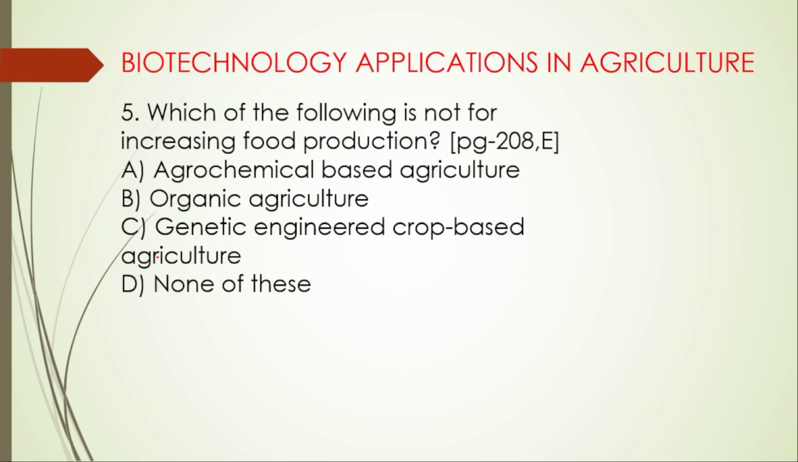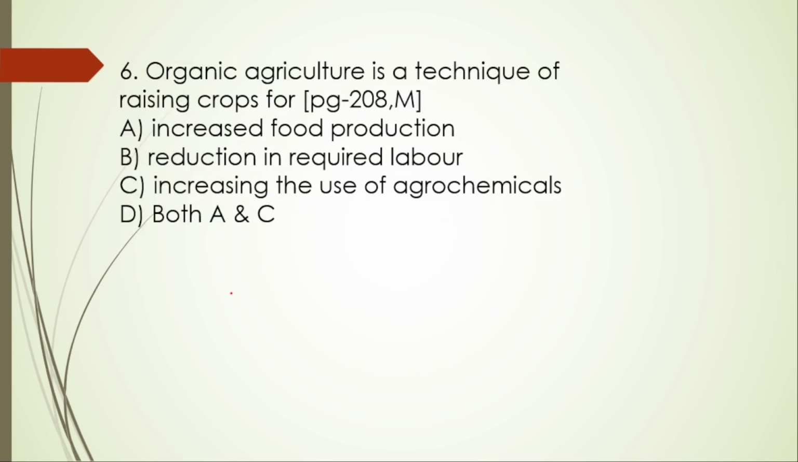Next, from biotechnology applications in agriculture. Fifth question, which of the following is not for increasing food production? A, agrochemical based agriculture. He is asking which is not used for increasing food production. Organic agriculture, genetic engineering, crop based agriculture, none of these. They all are used for increasing food production, so none of these is right.